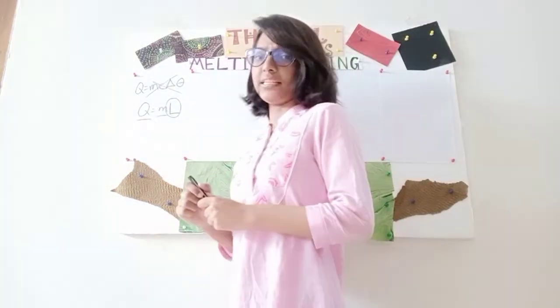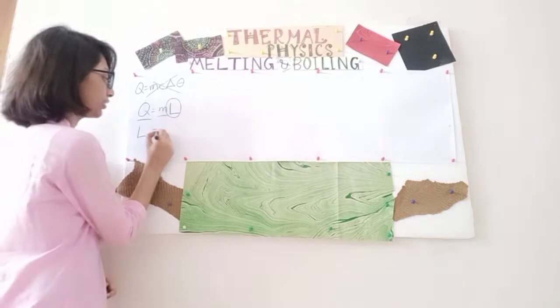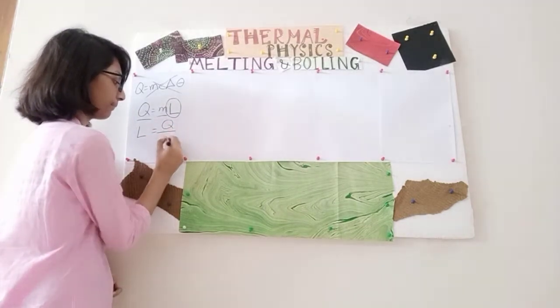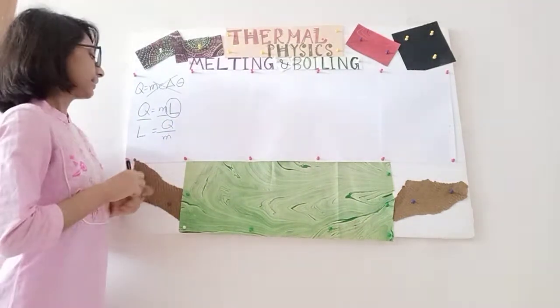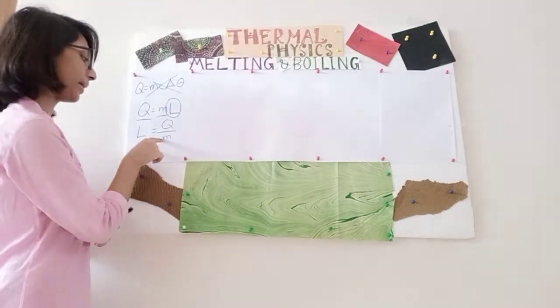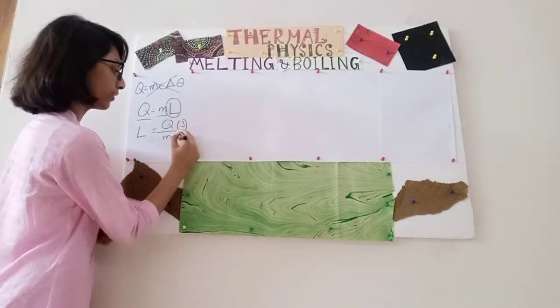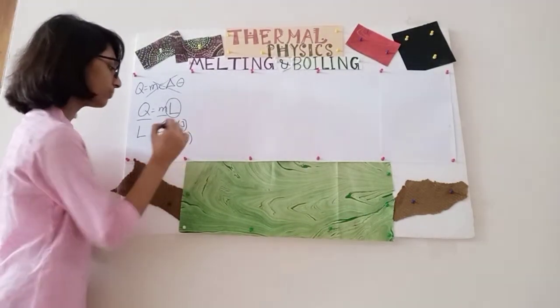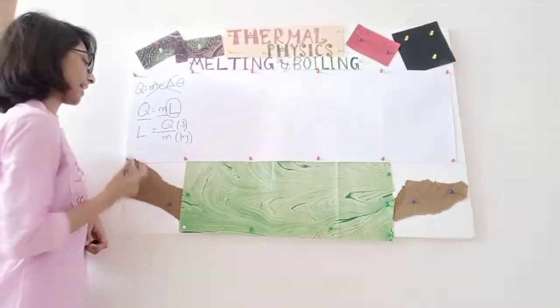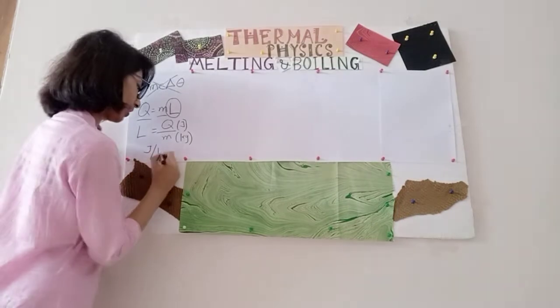Before we move into the mathematical definition of latent heat, we will first identify its unit, which is pretty easy. If you make L the subject, then you have Q by m. The unit of Q, which is heat, is joule, and the unit of m, which is mass, is kg. So it is pretty obvious that the unit of specific latent heat will be joules per kg.